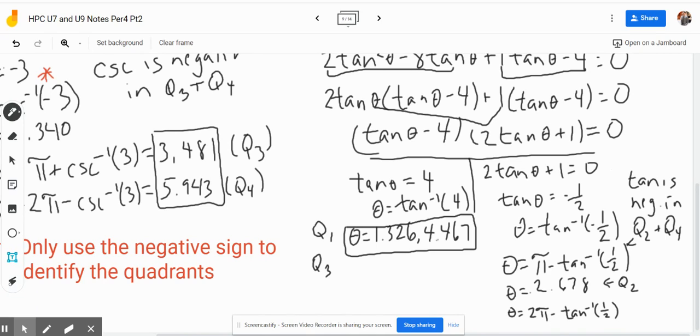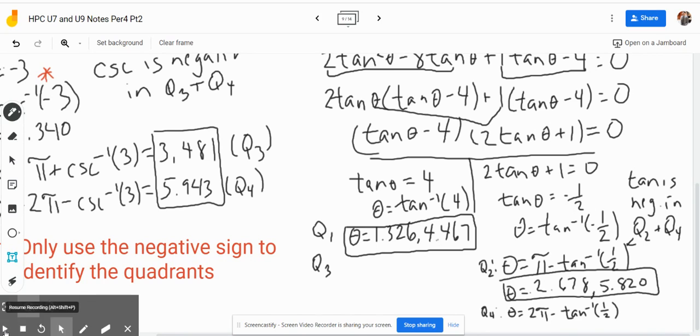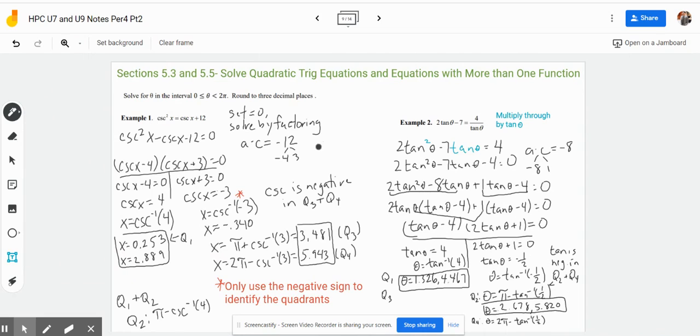And let's write comma. So this is what it would look like for quadrant 4. This is what we had to do in quadrant 2. So those are our two solutions for this answer here, the tan inverse of negative a half. All right, so let's zoom out here. And let's continue. We have a few more examples to go through.